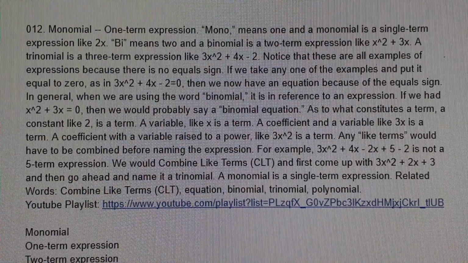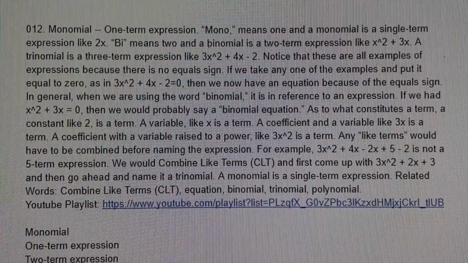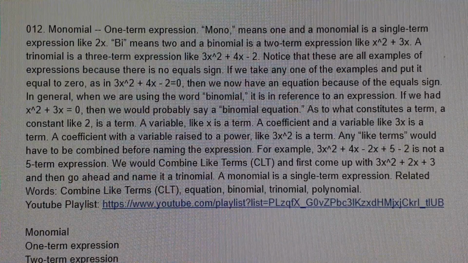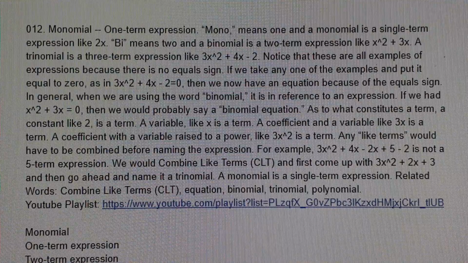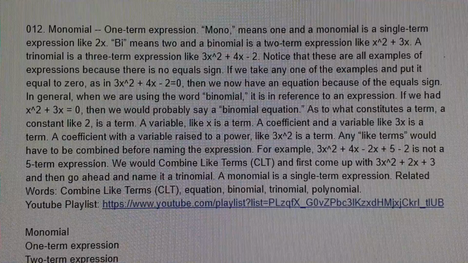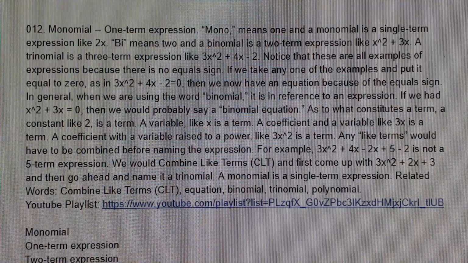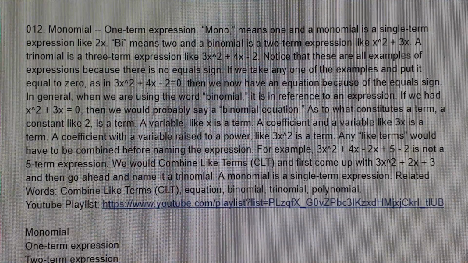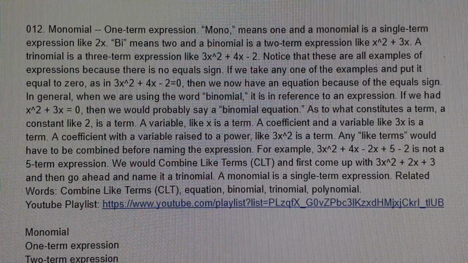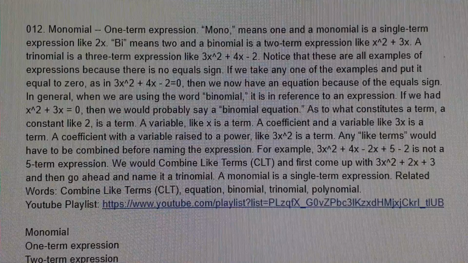For example, 3x squared plus 4x minus 2x plus 5 minus 2 is not a five-term expression. We would combine like terms, CLT, and first come up with 3x squared plus 2x plus 3, and then go ahead and name it a trinomial.